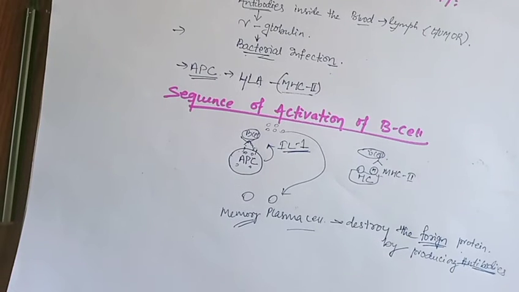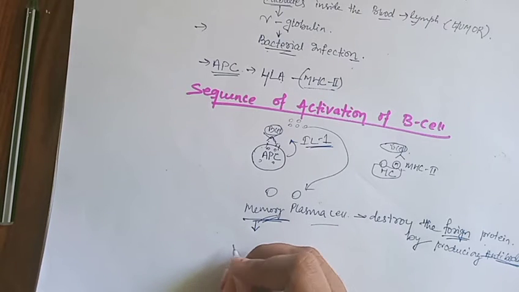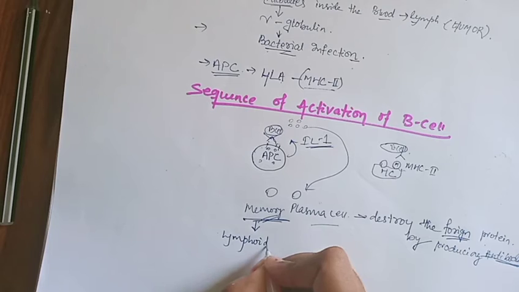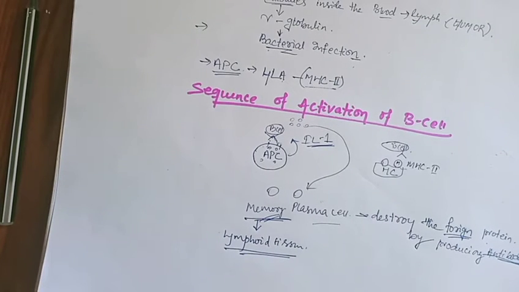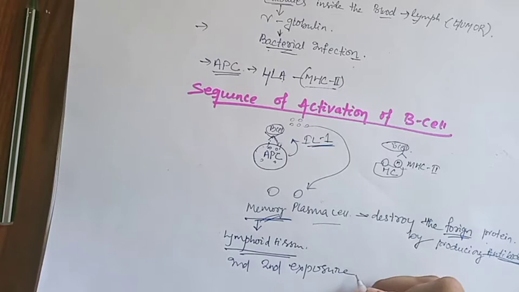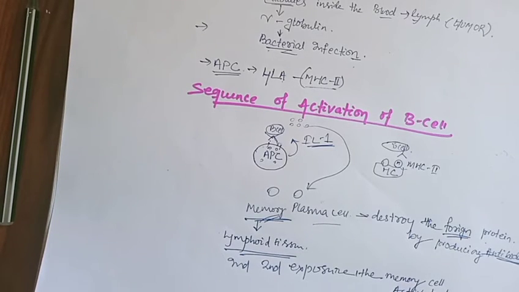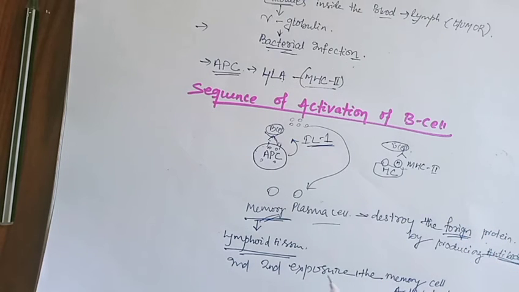Then our memory cell: what is its main function? The memory cell occupies the lymphoid tissue, and if a second exposure to the same antigen occurs, the memory cell gets activated and fights the foreign antigen much more potently, so that we can destroy the foreign pathogen before it causes damage inside our body.